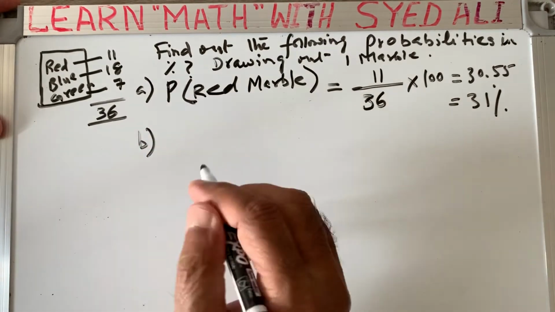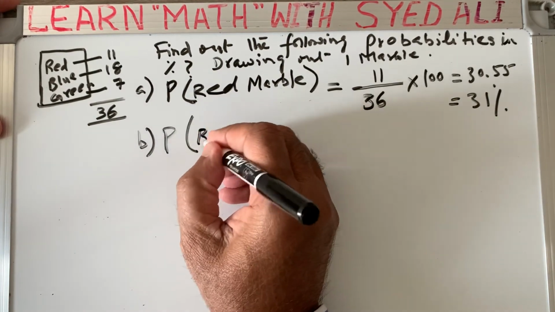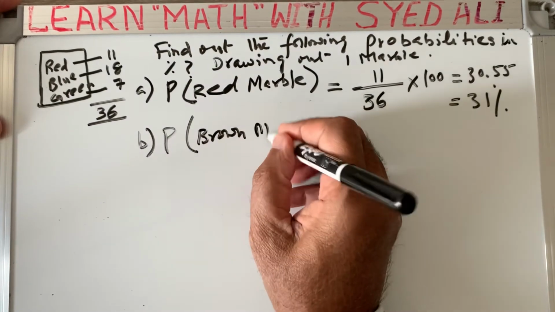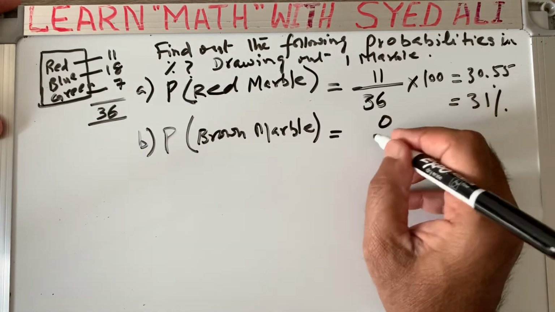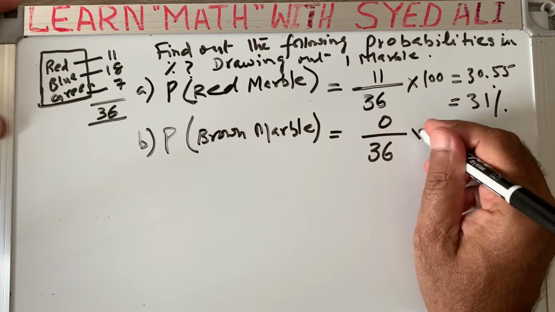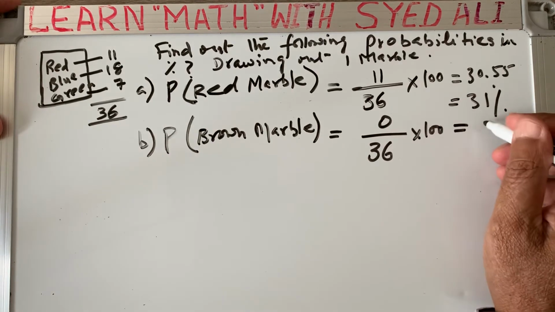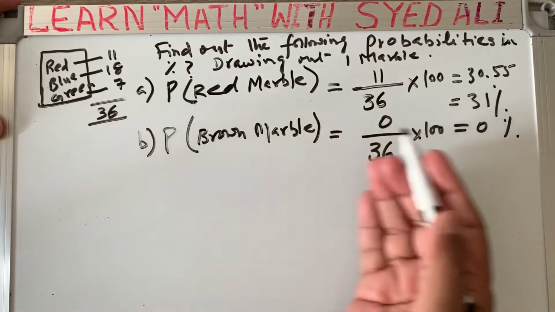B part. If we draw one marble, what is the probability that we draw a brown marble? Is there any brown marble in the box? No, there is no brown marble in the box. So the event possibility is 0, total possibility is 36, but there is none. So we get 0%. We have 0% chance of getting a brown marble from the box, because there are only 3 colors, red, blue and green.